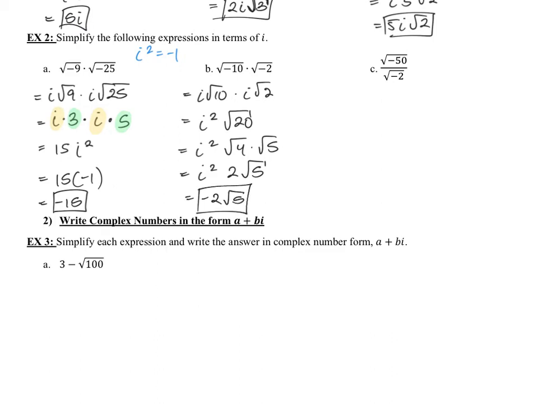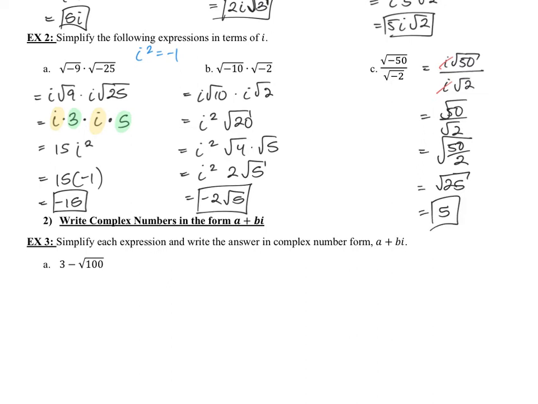And let's take a look at C. As usual, we want to get rid of those negatives under the radicals first. So that'll be i root 50 over i root 2. And we can go ahead and cancel out those i's. They're a like term there. And then we have root 50 over root 2, which you can simplify into root 50 over 2, which will be root 25, which equals 5. Alright, so as usual, always get rid of the negative and turn it into an i first before you simplify.